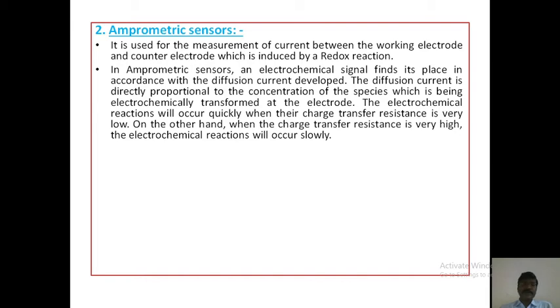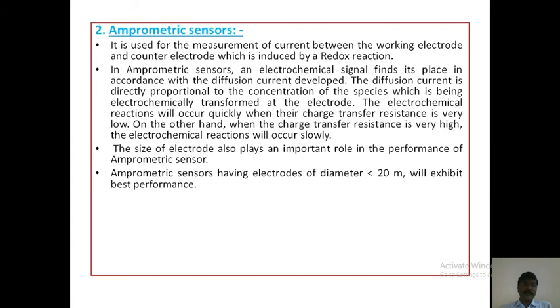The electrochemical reactions will occur quickly when the charge transfer resistance is very low. On the other hand, when the charge transfer resistance is very high, the electrochemical reactions will occur slowly. The size of the electrode also plays an important role in the performance of an amperometric sensor. Amperometric sensors having electrodes of diameter less than 20 micrometers will exhibit best performance.